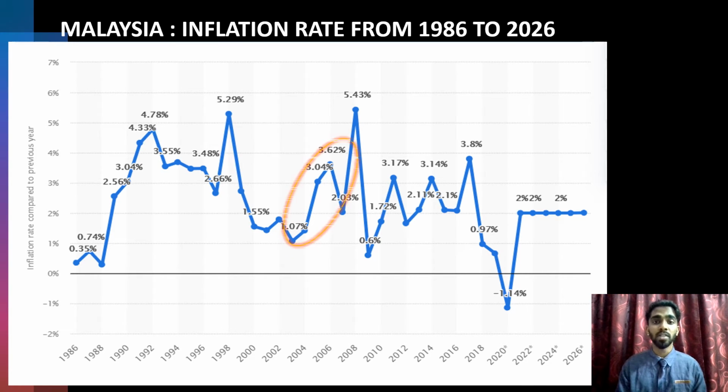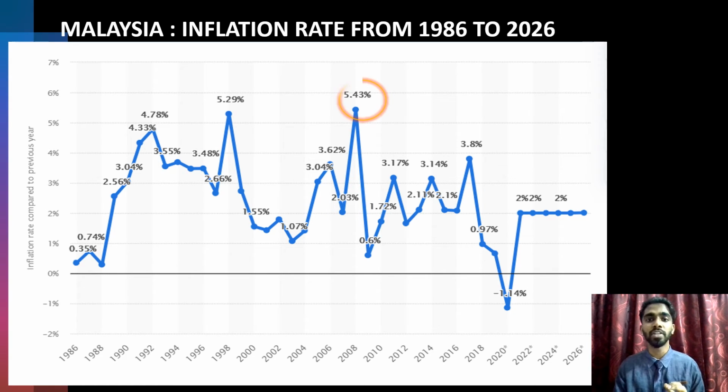In contrast, the inflation rate increased by 2.55% from 2003 to 2006, which is 3.62%. The inflation rate declined slightly to 2.03% in 2007 and reached a peak in 2008, which is 5.43%.